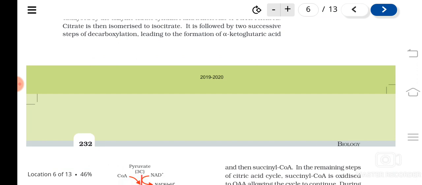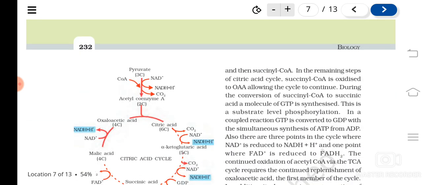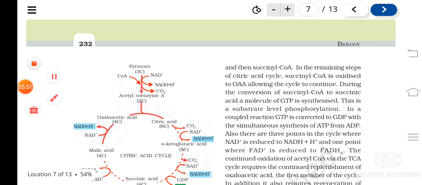What happens here is the acetyl CoA combines with oxaloacetic acid. You remember oxaloacetic acid? We learned about it in the C4 cycle, where it was the first stable compound, isn't it? Oxaloacetic acid combines with acetyl CoA and forms citric acid. Understood? Citric acid is the first stable compound, and that's why it is also known as the citric acid cycle. Oxaloacetic acid is a 4-carbon compound and acetyl CoA is a 2-carbon compound. These two combine and form a 6-carbon molecule known as citric acid.